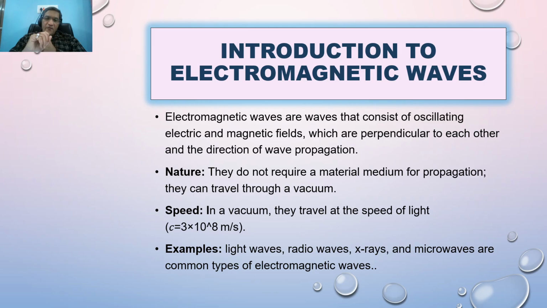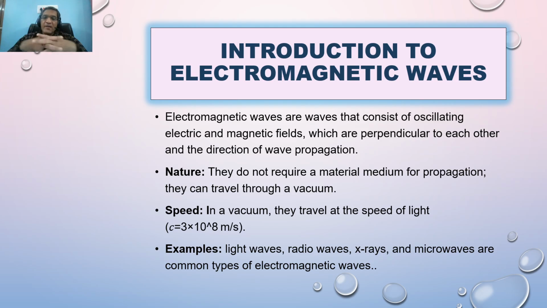The wave should have oscillating fields. The word oscillating is very important. Keep that in mind. Oscillating means time dependent electric field. So electric field, magnetic field, and direction of propagation are all three quantities perpendicular to each other.